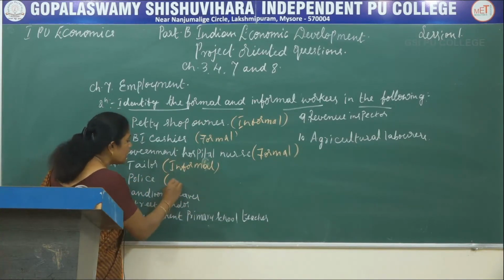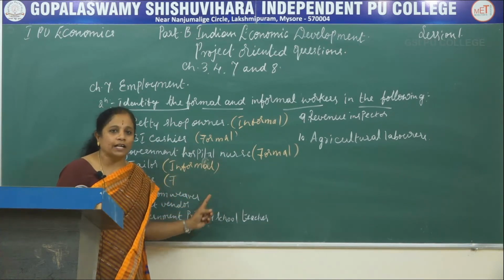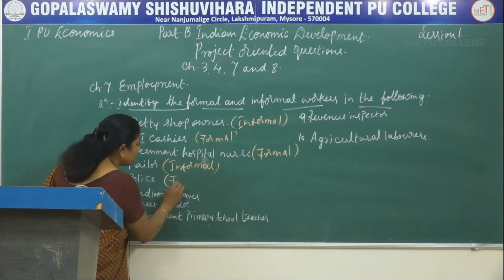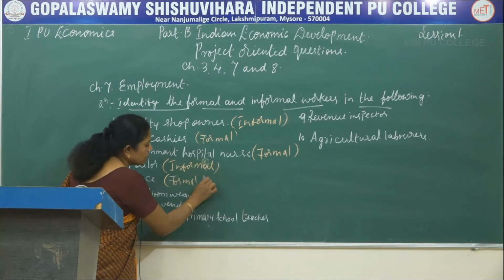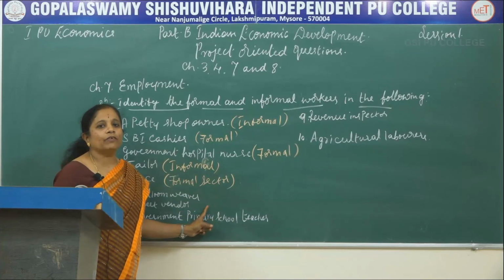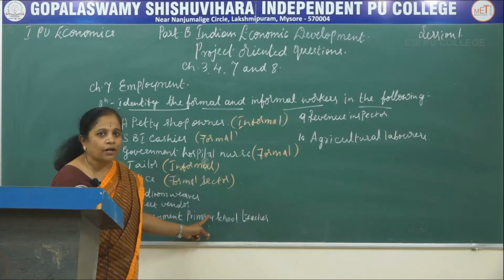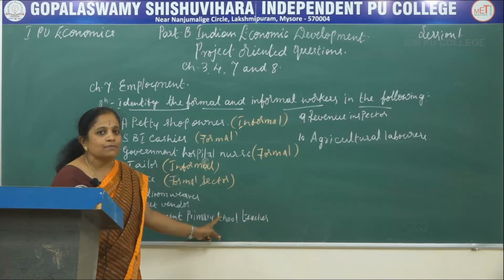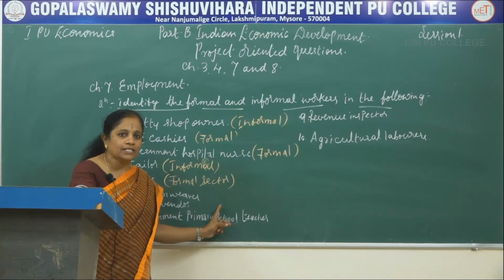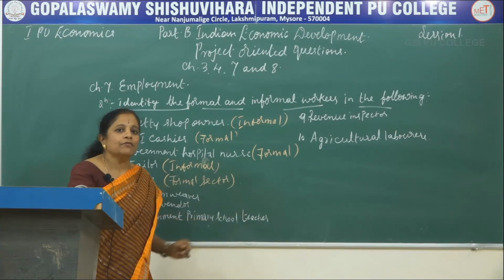The next one is police. Police is a part of the administration of any government. So he is a part of the formal sector. The next one is handloom weaver. The handloom weaver is again a private sector person. He is not working for the government and his income and his marketing, his sales are not guaranteed. So his job is also insecure and he is in the informal sector.